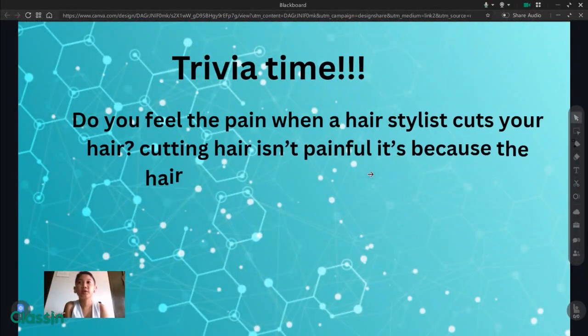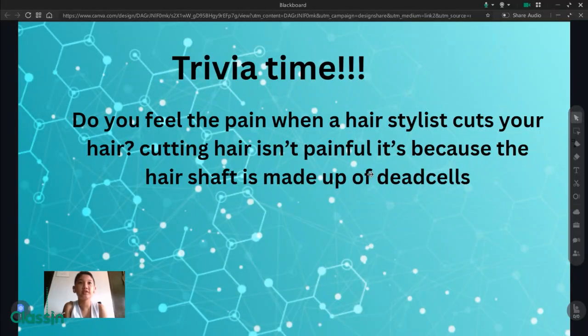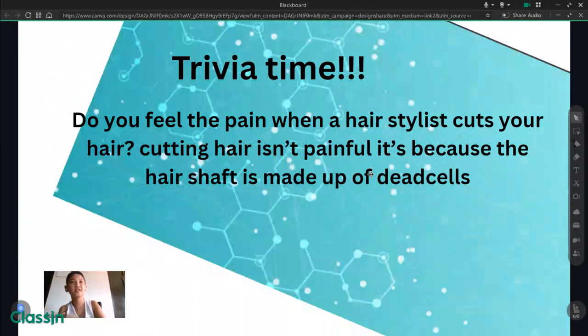Trivia time! Do you feel sharp pain when a hairstylist cuts your hair? Cutting hair isn't painful. It's because the hair shaft is made up of dead cells.